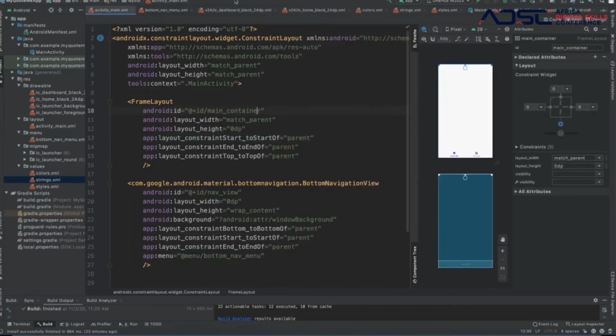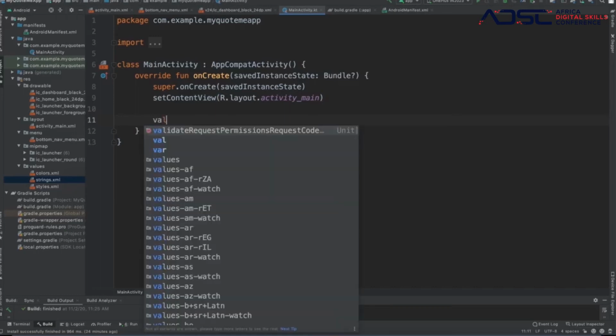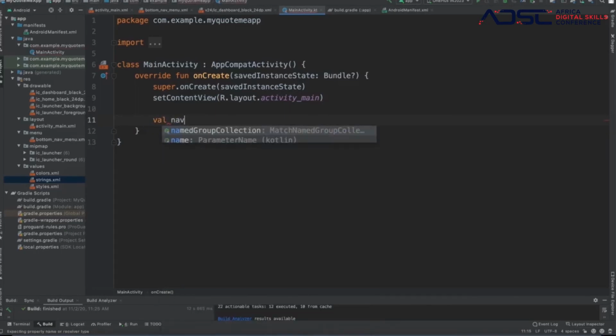So we go back to main activity right here. I open a lot of files, let me close it. And in the main activity now, what are we going to do? Just follow me on this. We're going to dive right deep into it now. So follow me on this, right? So let's start with naming. We're going to do this, right?